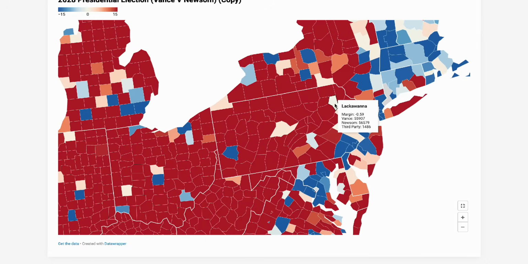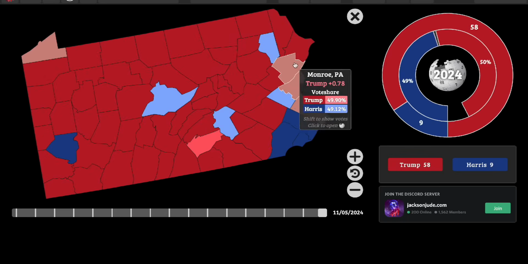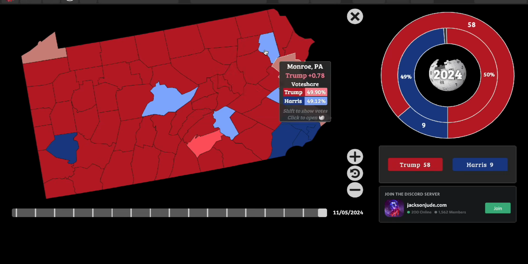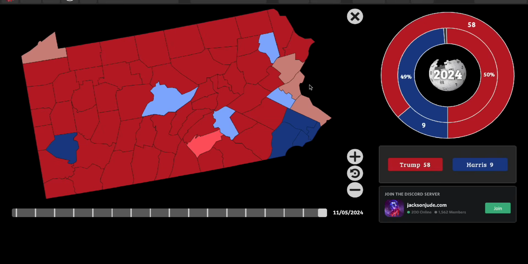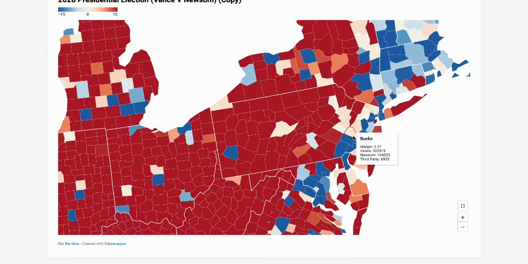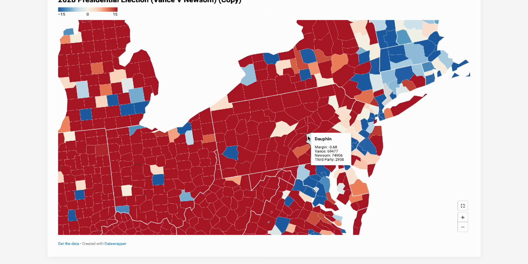Lackawanna County is basically tied. Monroe County is flipping, is going Republican by a lot, over 2 points. So is Northampton. It's a 4-point win. 4-point win in Bucks County, which was super close, is like a 2.5-point win. Even Lehigh is kind of competitive. Dauphin County is like 2 points closer. Cumberland is interesting because it actually gets more Republican despite its leftward shift.